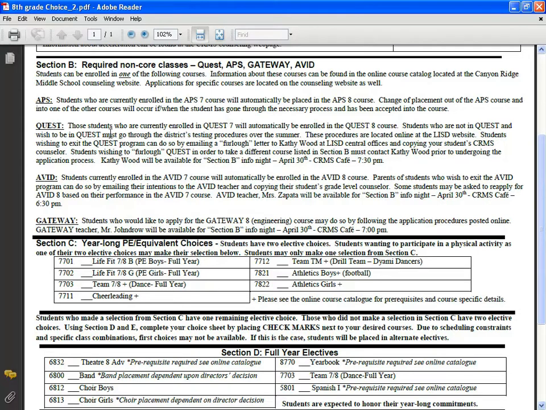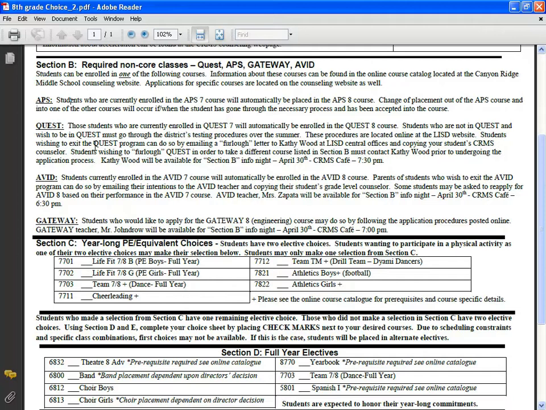Let's say that you are currently in the Quest class and you're rolled up into 8th grade Quest and you don't want to be in Quest anymore. Instead, you would rather furlough and take the Apps course, or you would rather furlough and maybe take the Gateway course, for instance. That is a possibility.